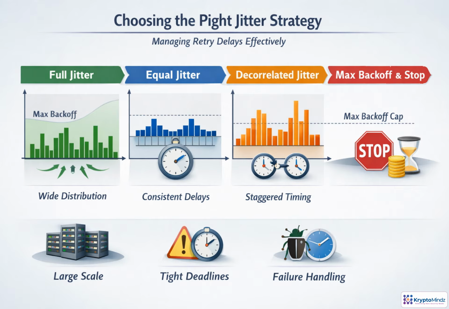Choosing a jitter strategy depends on the risk you are managing. Full jitter gives the widest spread, so it is safest when many clients may retry at once. Equal jitter keeps delays more predictable, which helps when latency deadlines are tight, but it spreads traffic less aggressively. Decorrelated jitter uses the previous delay to avoid clients falling into the same rhythm again. Whatever strategy you choose, set a maximum backoff and stop when the deadline or retry budget is gone. Jitter reduces pressure. Limits protect the user experience.